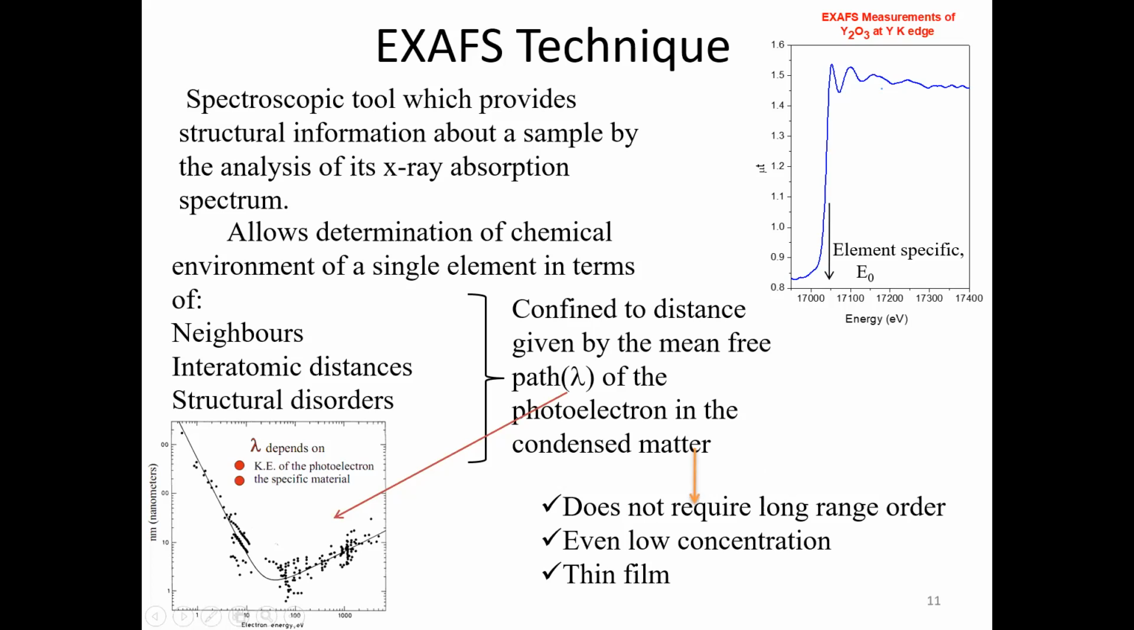Because of the mean free path limitation, the photoelectron in condensed matter gets inelastically scattered, and that's why it loses its information. This becomes basically a positive point for this technique, and that's why it doesn't require long range order. Also, it can be tuned even for low concentration or thin film kinds of samples.